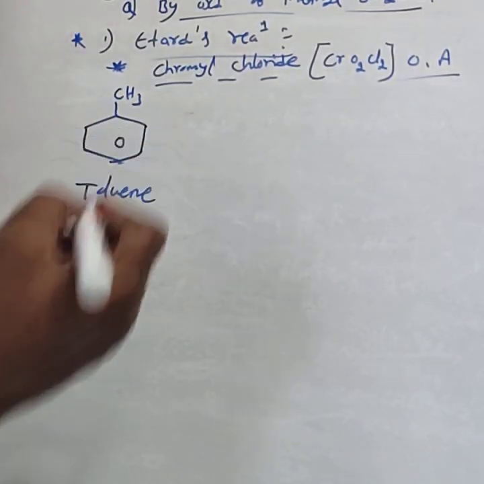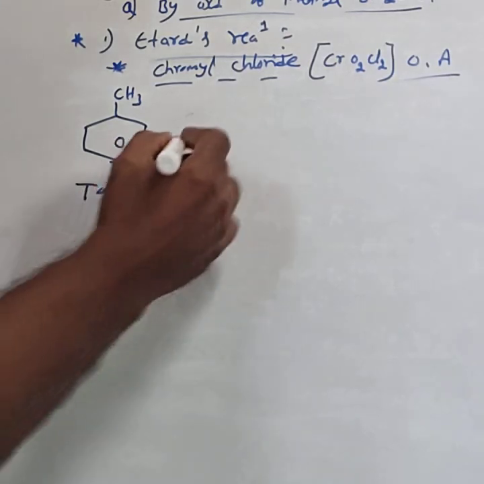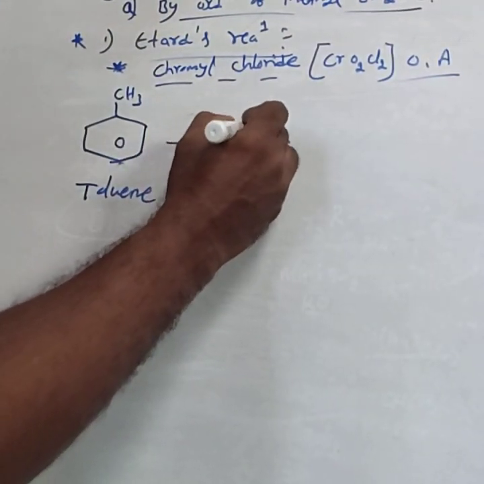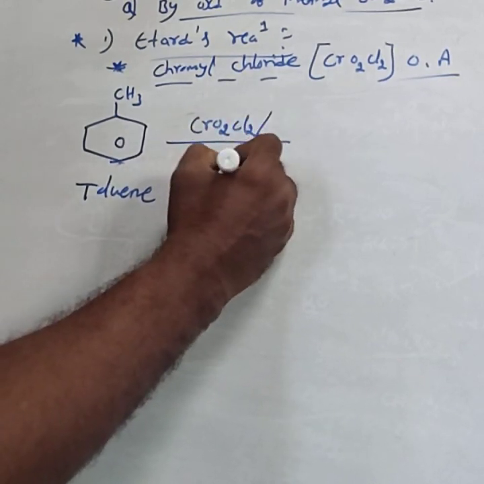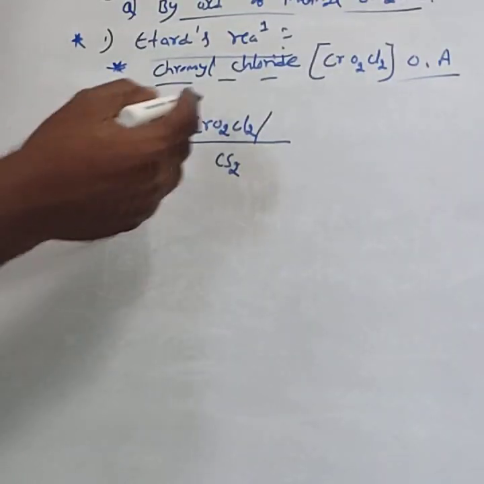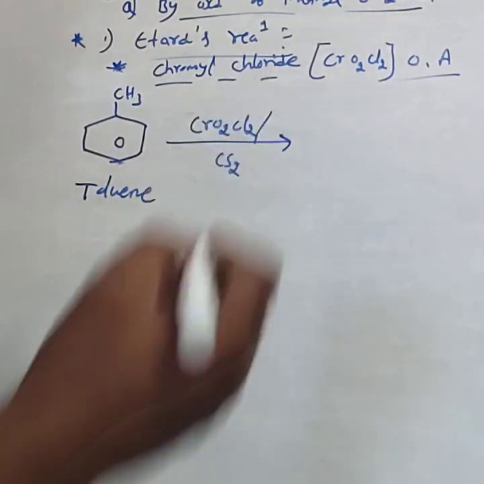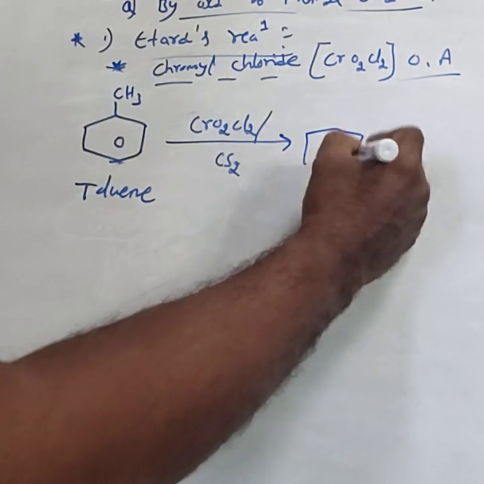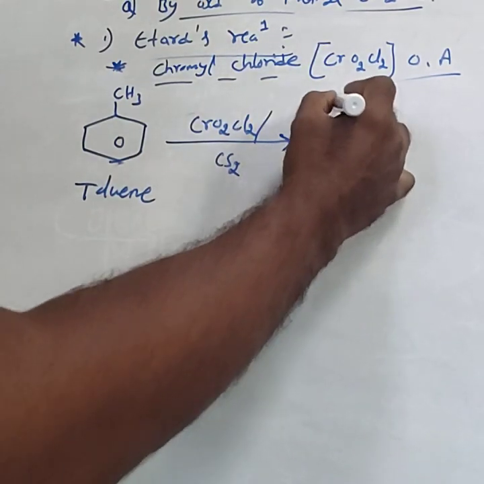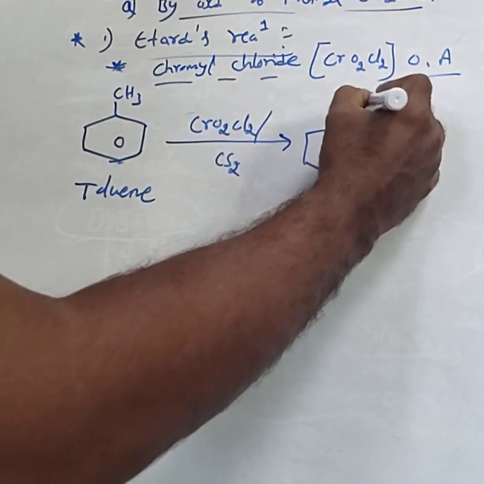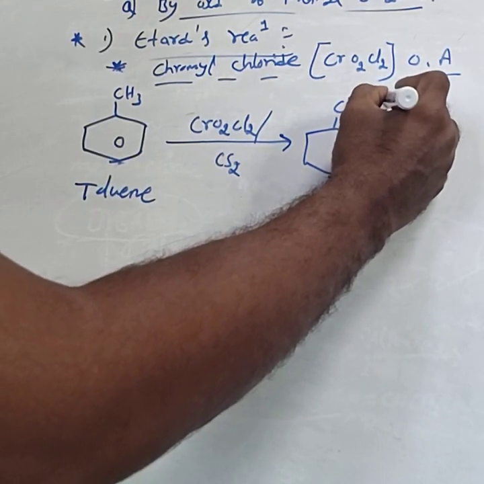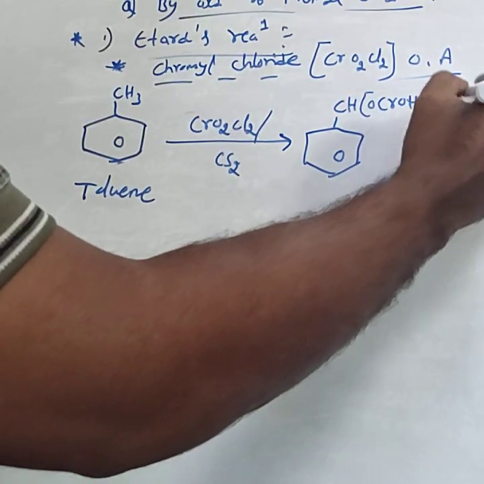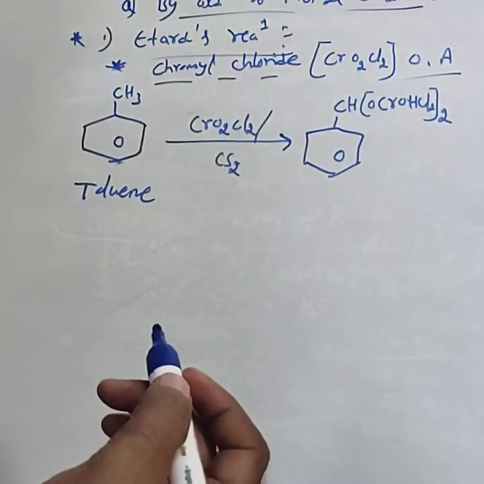Toluene on oxidation by chromyl chloride, CrO2Cl2, in carbon disulfide forms an intermediate. The intermediate formula is C6H5CH(OCrOHCl2)2.